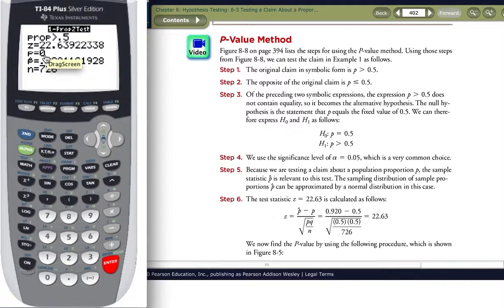Thus our p value, p is essentially 0. It is so small the calculator rounds it to 0. P hat, the proportion or percent that we witnessed, was 92% girls. So in this case we have overwhelming evidence to support the fact that the true proportion of girls born using this method exceeds 50%, or the proportion is greater than 0.5.